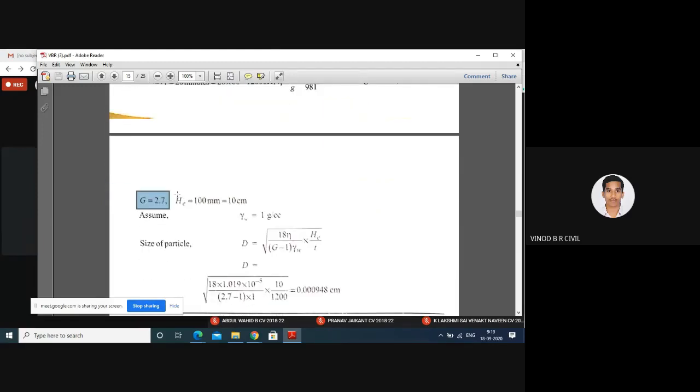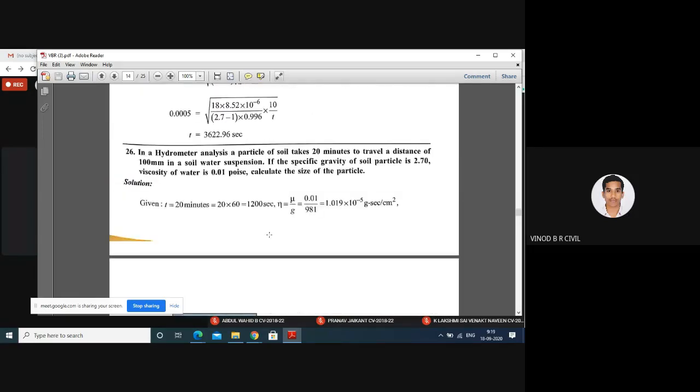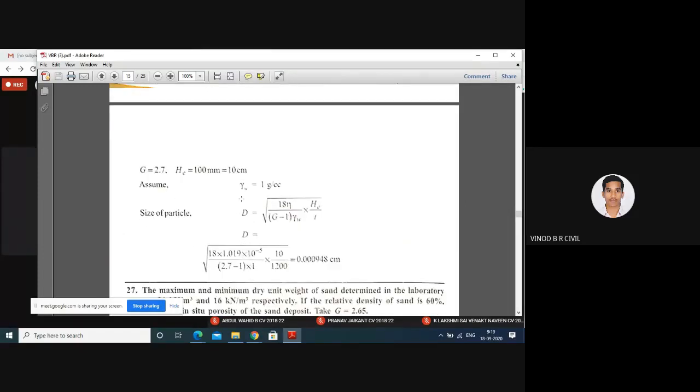H e is 10 centimeter. The height is given in the problem as 100 mm, or 10 centimeter. Therefore, the unit weight of water is 1 gram per cc, or 9.81 kilonewton per meter cube. Therefore, the size of the particle, denoted by d, is: d equals 18 into nu divided by (G minus 1) into gamma w, into H e divided by t.